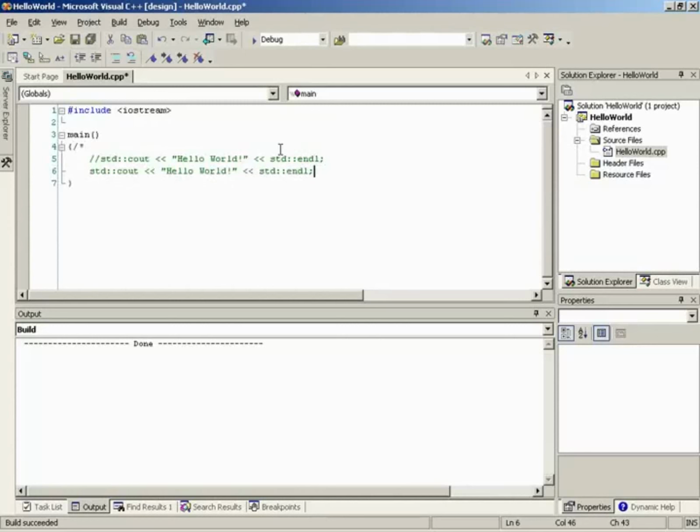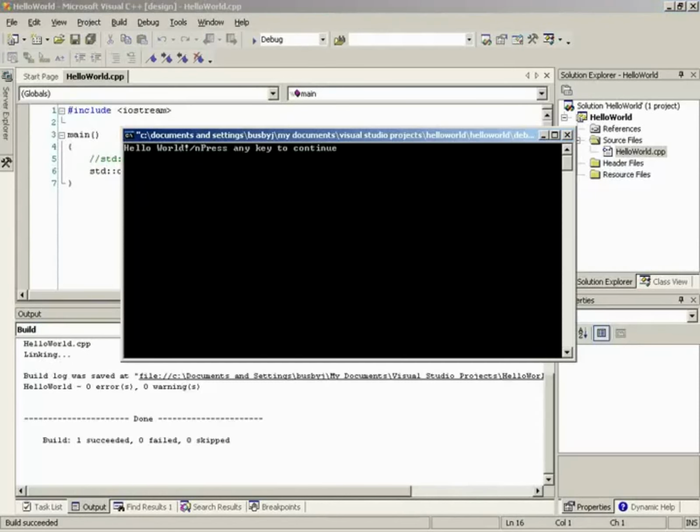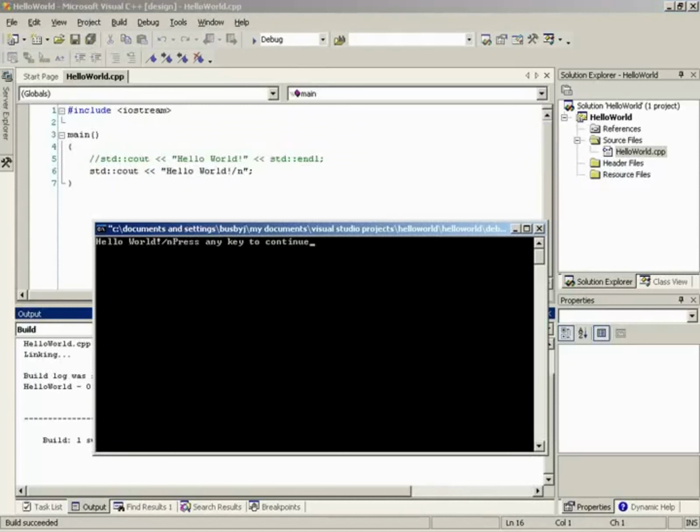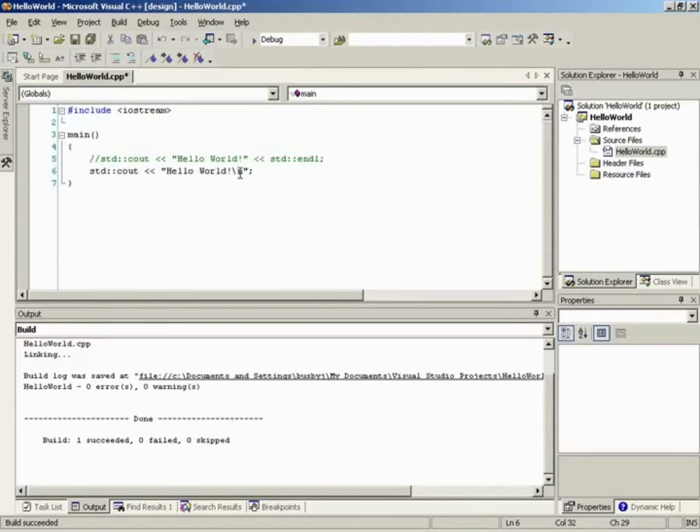Yes. So let's erase that out, and we can just comment this one piece out, and I can show you another way. Instead of using endl, we can delete all of this out, and instead we can put a \n, which means a new line. It's a special character, an escape character. There you go. So if we compile this again, we can just press Control F5 and it'll say, do you want to build these? We can say yes, and then it builds it and runs it. But you'll notice something very interesting. I actually used the wrong one. So let's press space on this, go into here, and change this over to the other backslash.